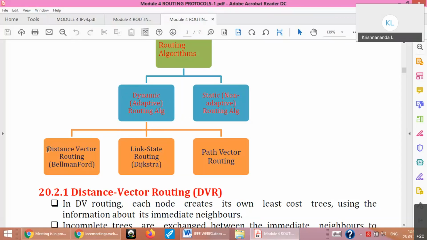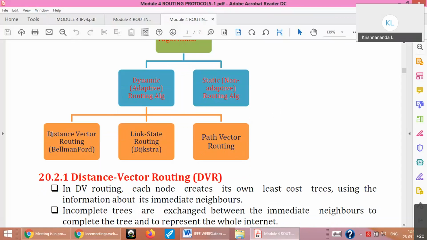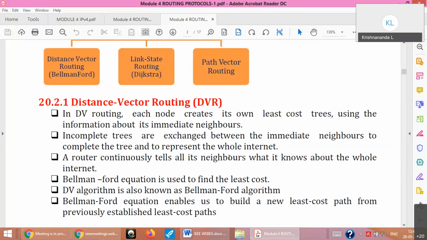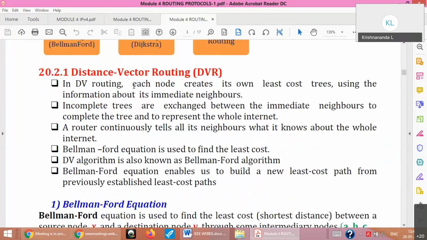There are three basic routing algorithms: distance vector, which is based on the Bellman-Ford equation; link state routing, based on the Dijkstra algorithm; and path vector routing. These are the three important ones in your book, and very important from the general concept of routing in the internet also. So what is DVR? Each node will create its own least cost tree. I have just given this in points so that it will be easy to remember and write in the exam also.